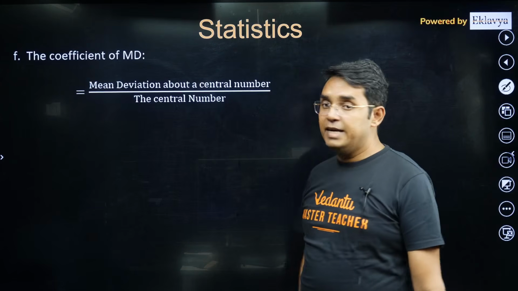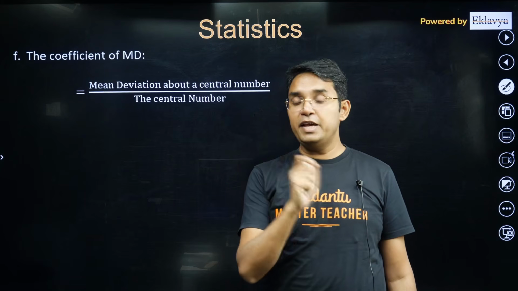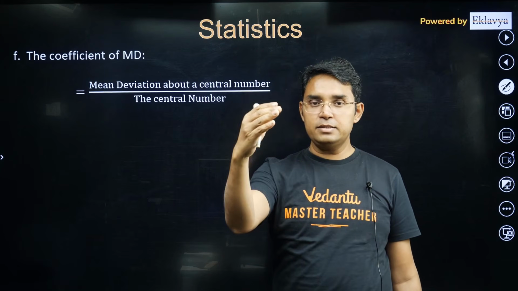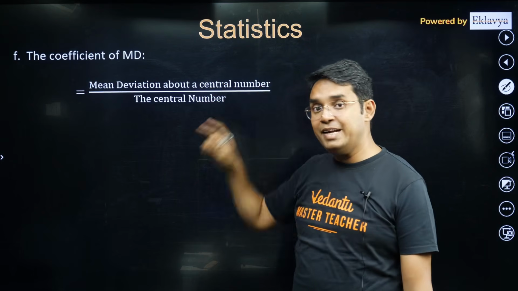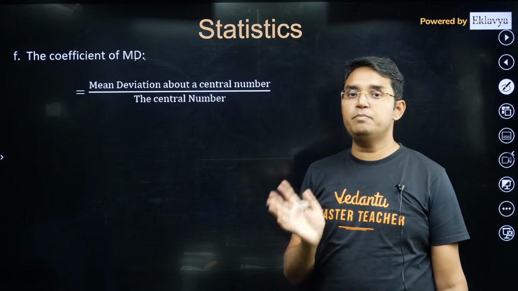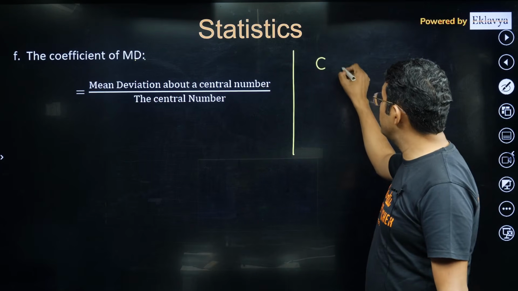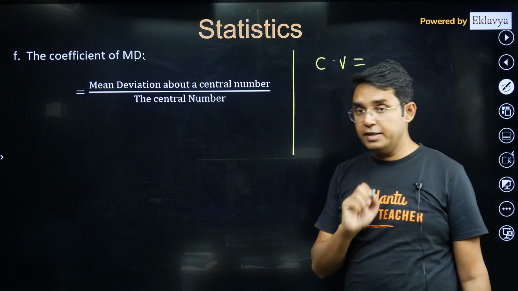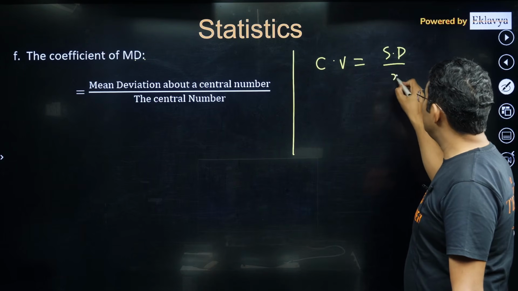Coefficient of mean deviation. I have repeated this thing. Dear students, you have seen coefficient of variation, that is standard deviation divided by mean. But coefficient of mean deviation is not something that I have seen at many places, but it is very parallel to the coefficient of variation thing. Coefficient of variation is equal to standard deviation upon the mean.